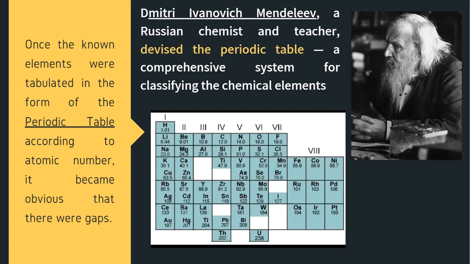by Dmitry Ivanovich Mendeleev. He is a Russian chemist and a teacher. So he's the one who created and devised what we know now, the periodic table. Here in the picture, that's him, his actual picture. Sa baba, yan yung pinakaunang periodic table created by Dmitry Mendeleev. So he based this one on atomic number.